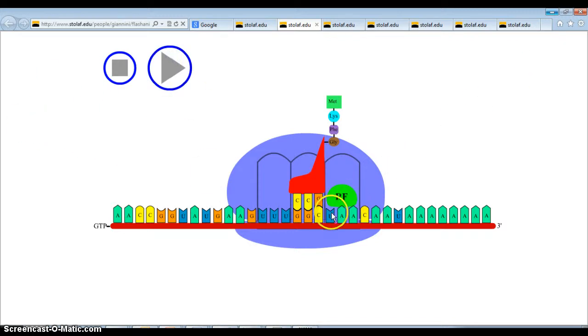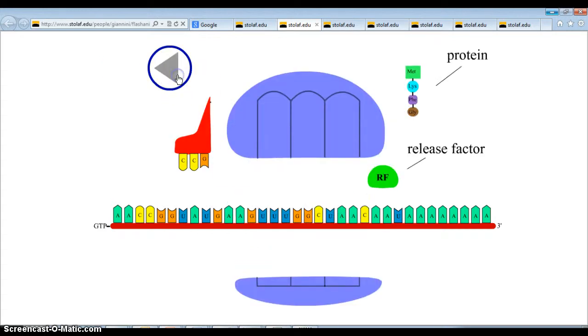Stop codons bring in release factors, RF, release factors. This stops translation, the ribosome pops off, and you end up with an amino acid chain, a chain of amino acids, a sequence of amino acids.